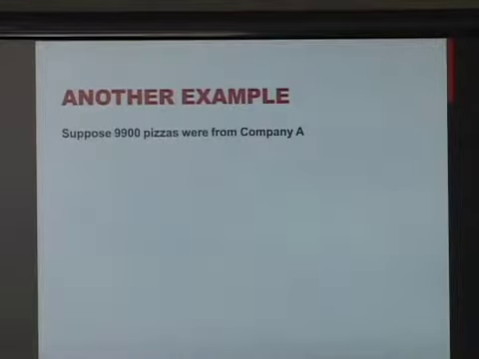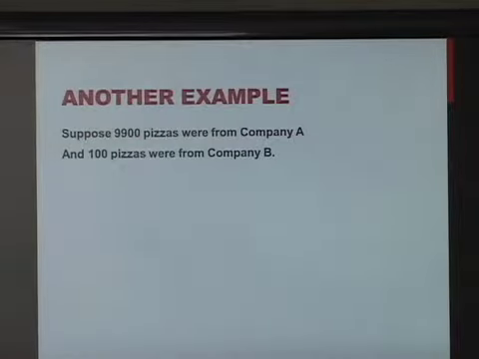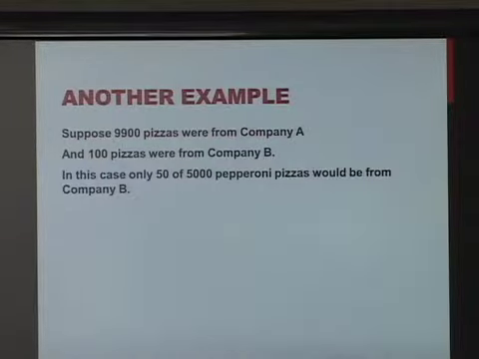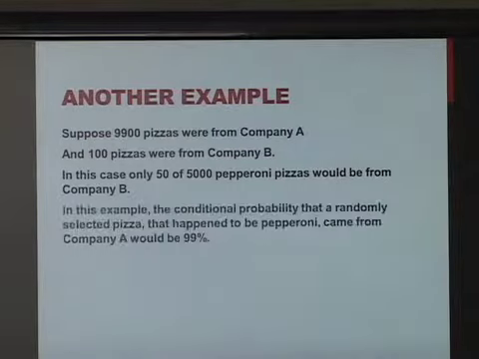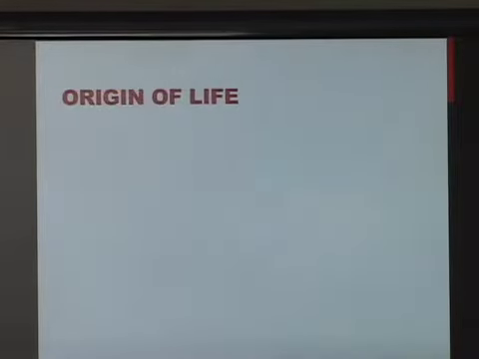In another example, suppose there were 9,900 pizzas from Company A and only 100 pizzas from Company B. In this case, only 50 of 5,000 pepperoni pizzas would be from Company B, and there'd be a 99% chance that Company A was the company that had the pepperoni pizza, given conditional probability.